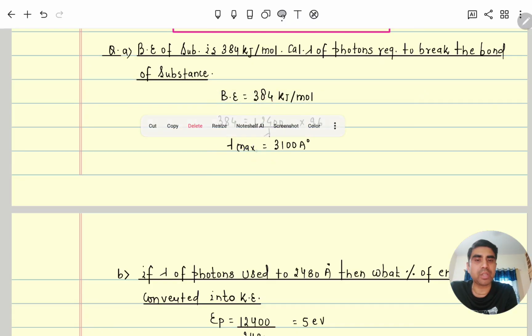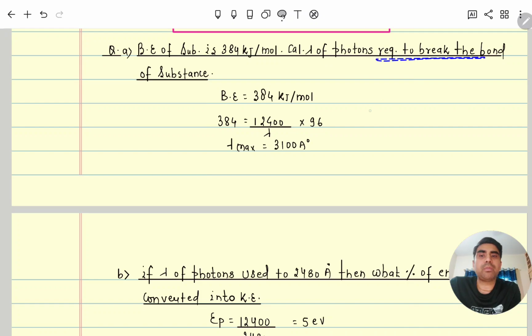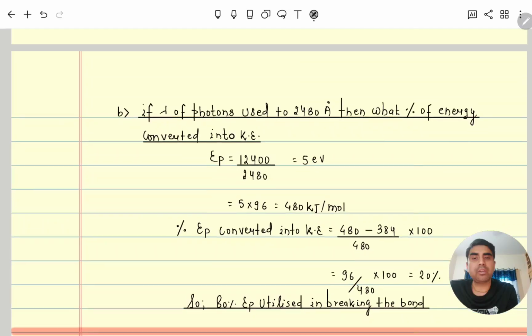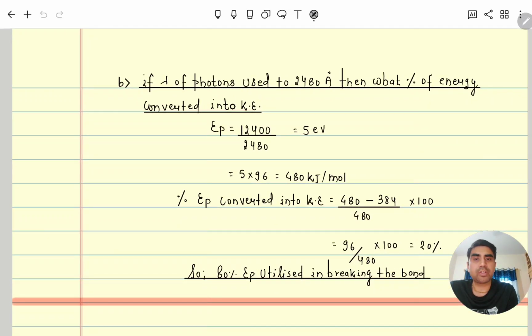So the lambda which is coming will be the maximum wavelength of that photon. Correct? It means the energy will be the minimum at which the bond energy is equal to the energy of the photon, just breaking. The question says required to break the bond. Now, the next part of this question: if the wavelength of the photon is 2480 angstrom, then calculate the percentage of energy which is converted into kinetic energy.